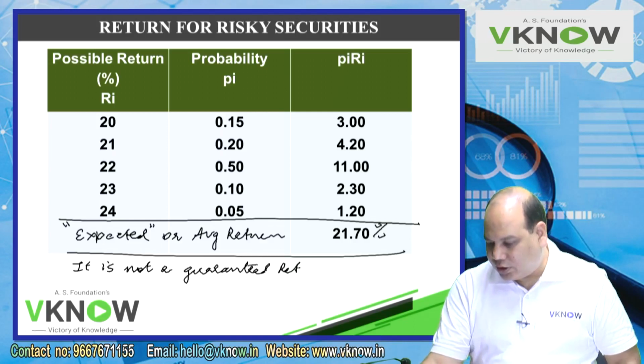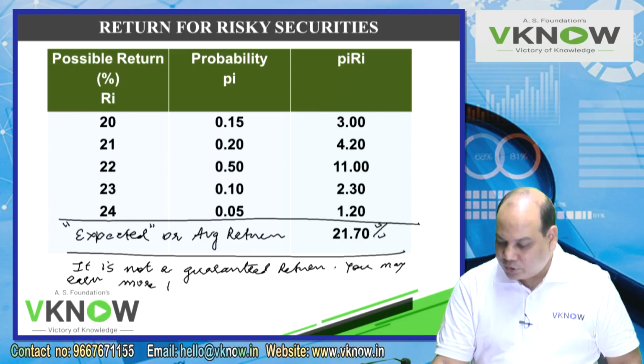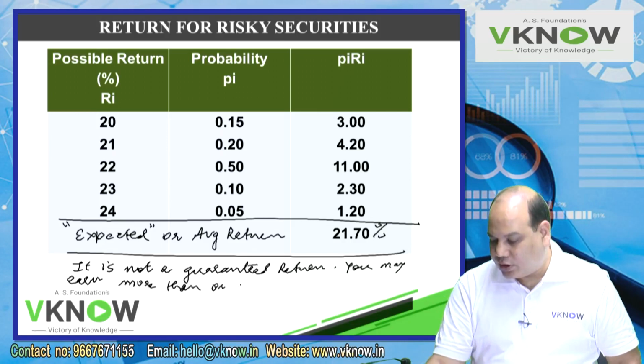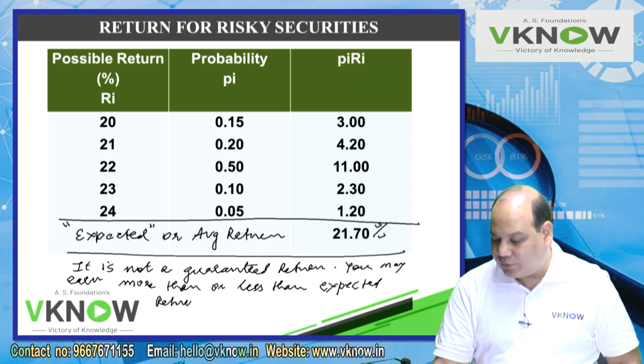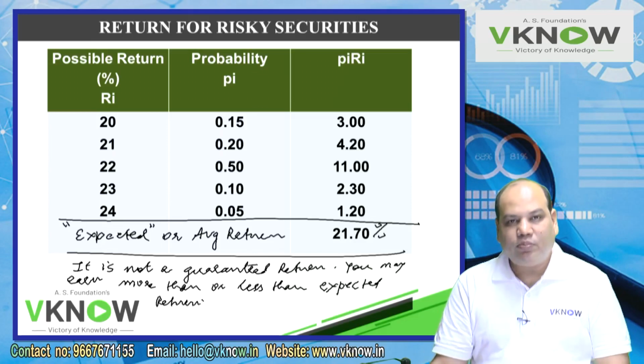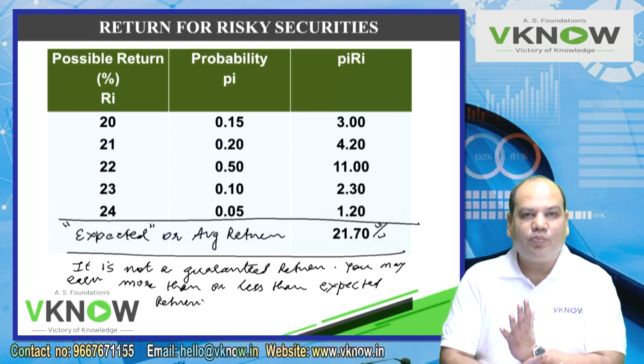It is not a guaranteed return. You may earn more than or less than the expected return. So the actual return after 1 year can be more than or can be less than the expected return. It is not a guaranteed return. This is what we may expect. Then why do we compute it?